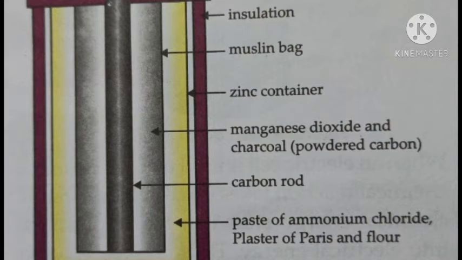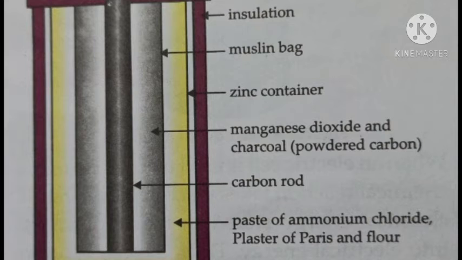In a dry cell, you can see in the figure that there is a carbon rod. This carbon rod acts as a positive electrode. I have told you that there are two types of electrode, one positive and one negative. So here the carbon rod acts as a positive electrode, or you can say it acts as an anode.